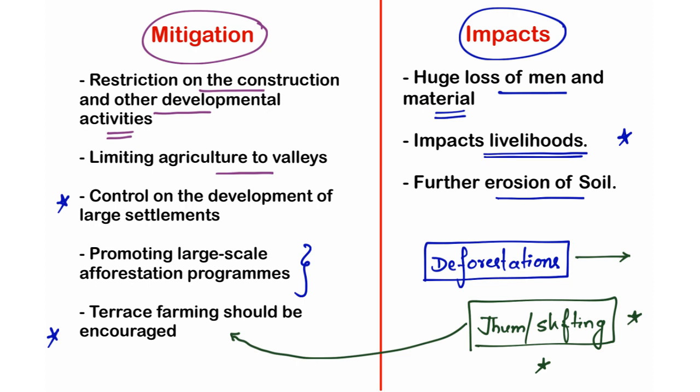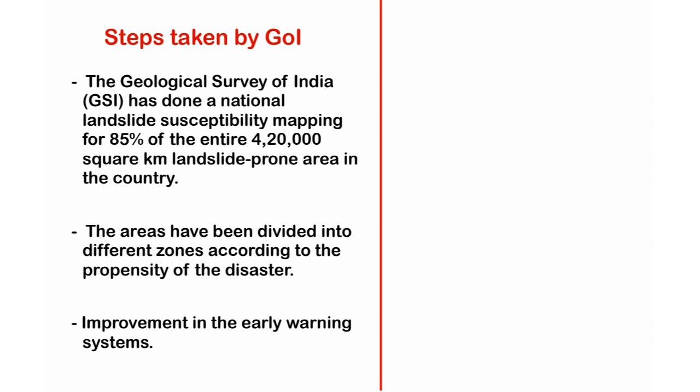Now let us go to the next slide. Let us look at the steps taken by the Government of India so far. The Geological Survey of India, which is a nodal agency to study geological aspects and variations in the Indian subcontinent, has done a nationwide landslide susceptibility mapping for 85% of the entire 4,20,000 square kilometers. Throughout the entire length and breadth of our nation, around 4,20,000 square kilometers of area is prone to these landslides, and the Geological Survey of India succeeded in mapping around 85% of this entire landslide-prone area in the country.